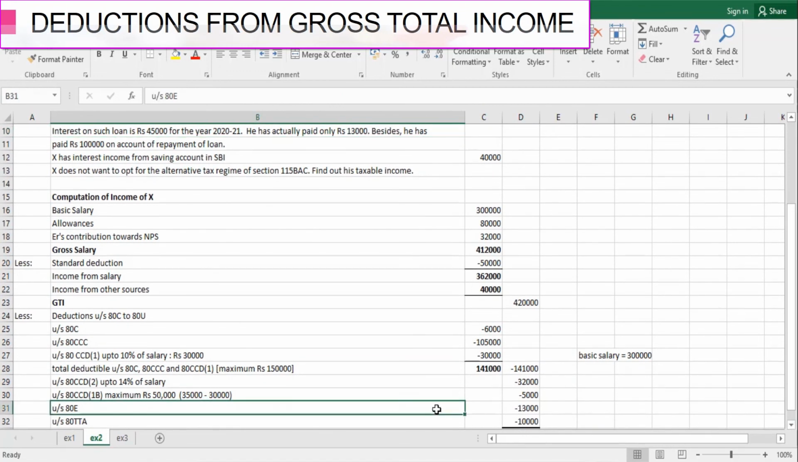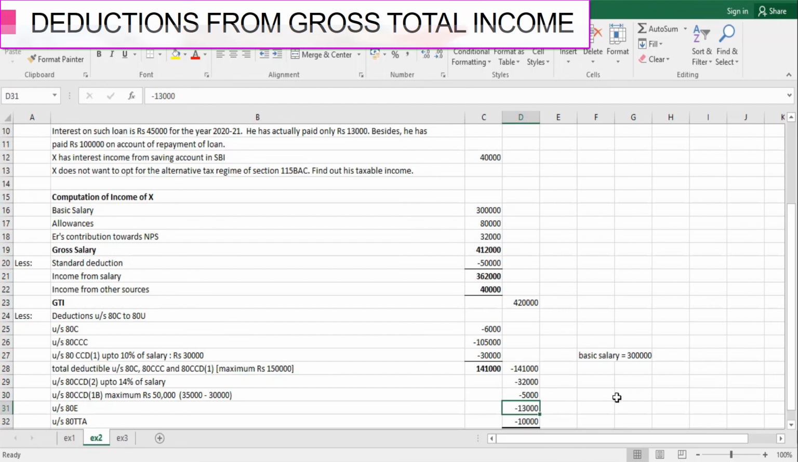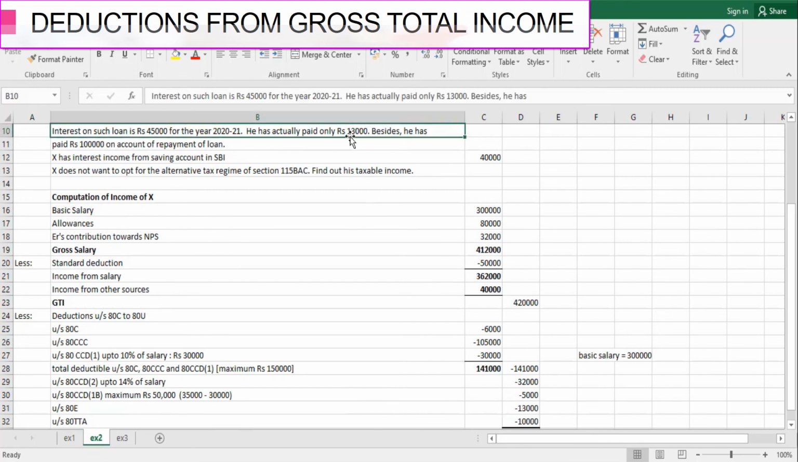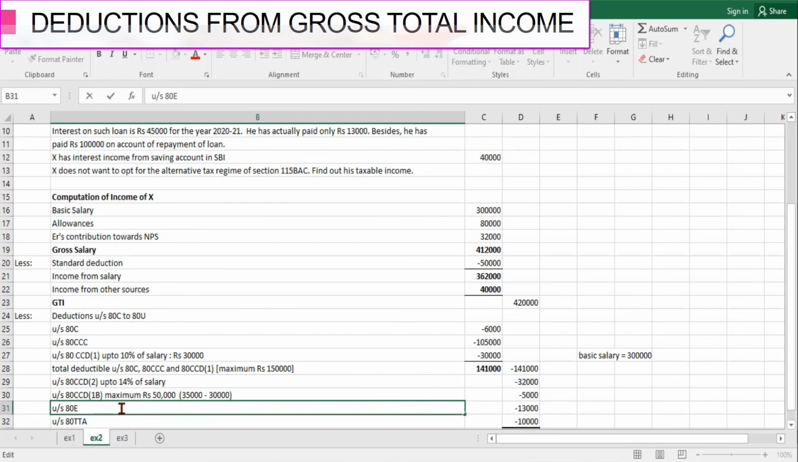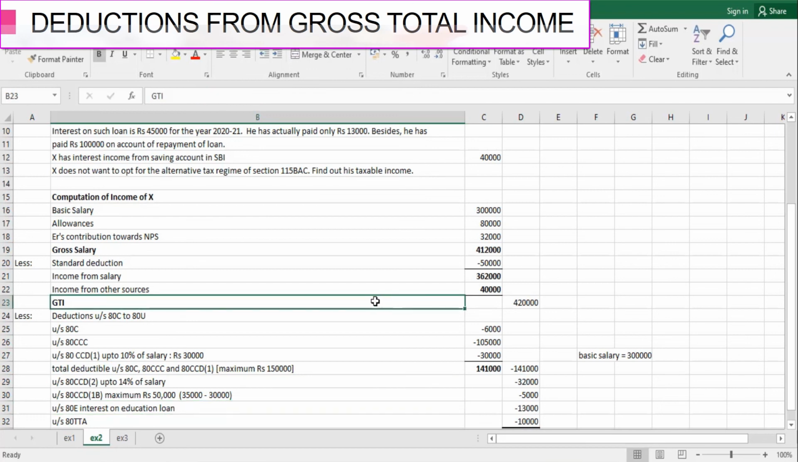Next thing that you have to keep in mind is, while claiming the deduction, which amount should be deducted, right? Although the interest amount is 45,000, he has only paid 13,000. So whatever amount of interest he has paid, only that can be claimed as deduction under this section. So here we are allowing him deduction of only 13,000. Next, whatever amount you are repaying cannot be claimed as deduction under this section, because this is only for the interest on education loan and not for the repayment of the loan, right? So this is our section 80E.